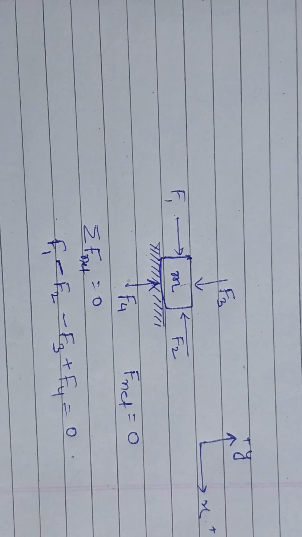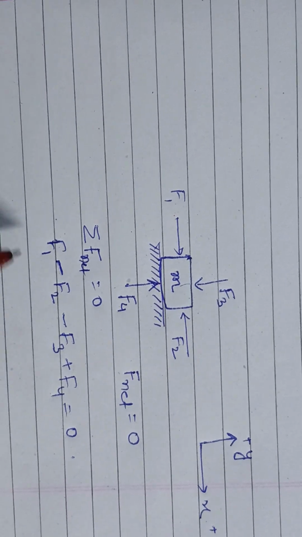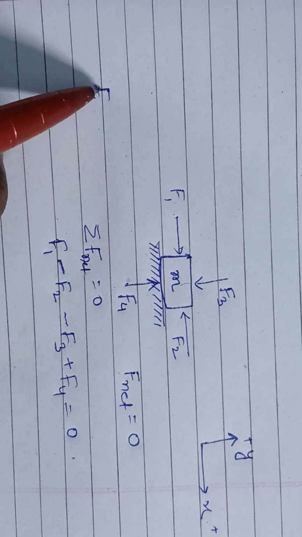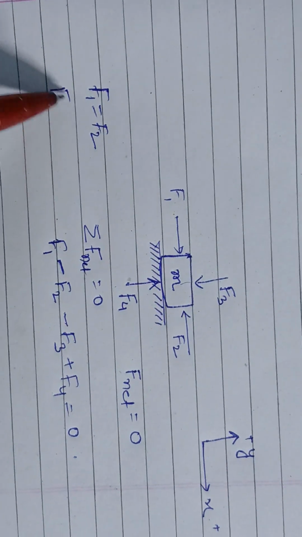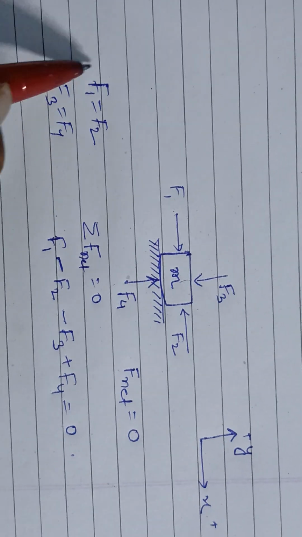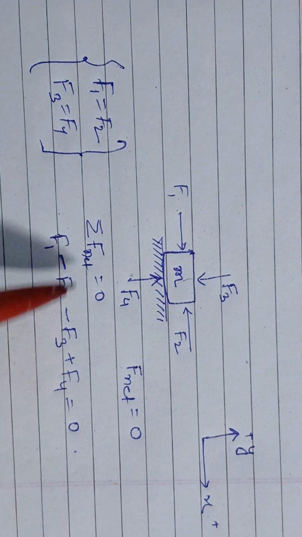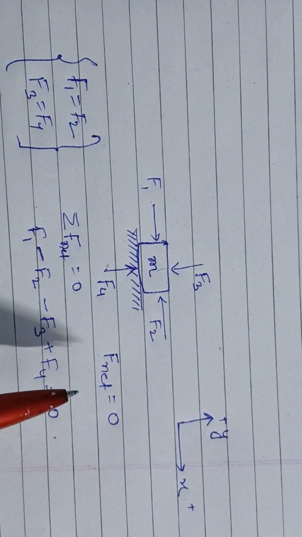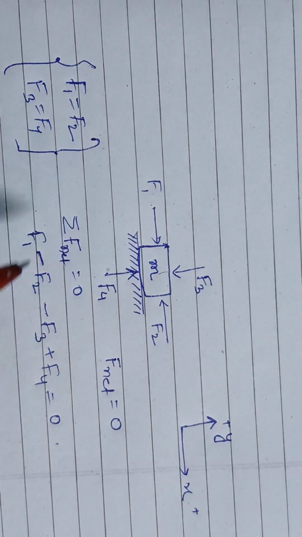This must be 0. Okay, it means this only happens when F1 equals F2 and F3 equals F4. So this is the criterion for net force 0 on this body to be at rest, if it is in the rest position.